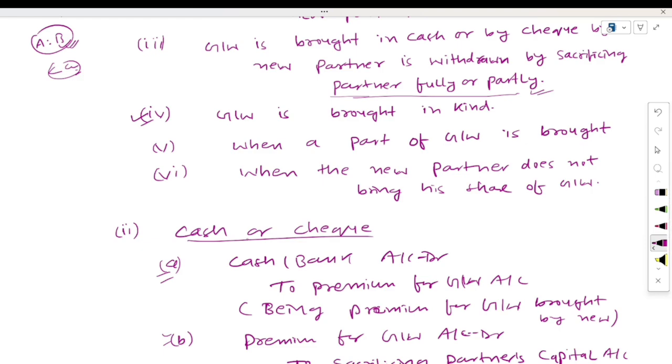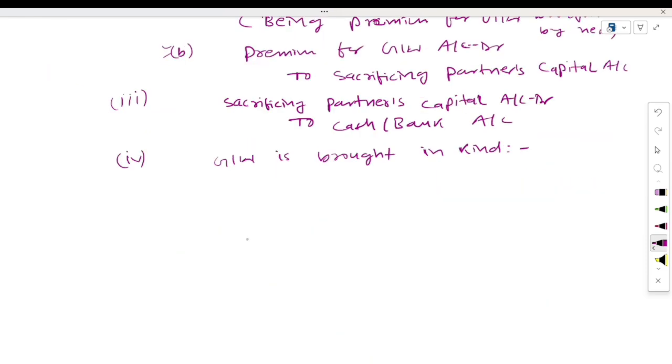Sometimes it may happen that the partner may bring the amount of goodwill in the form of an asset, not in the form of cash. He may bring the amount of goodwill in the form of machinery, buildings, land, stock, debtors, like this. The entry you will pass here is asset account debit to premium for goodwill account.